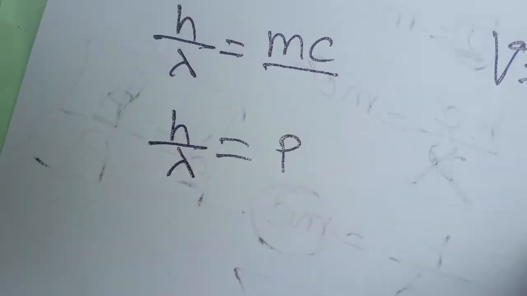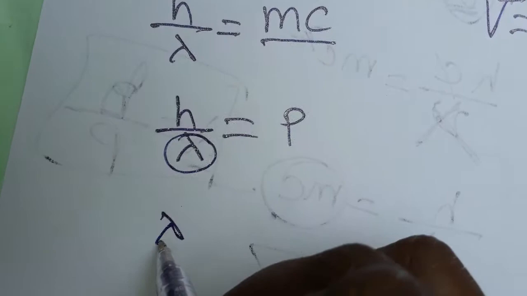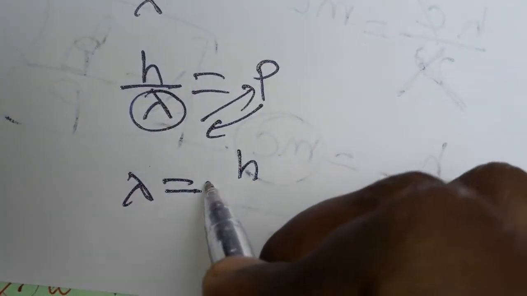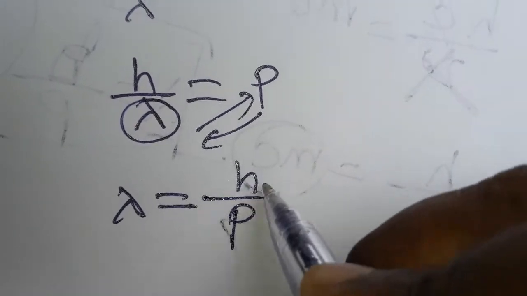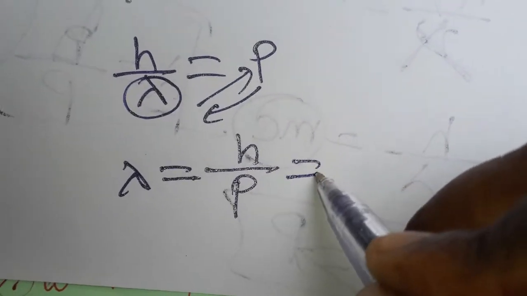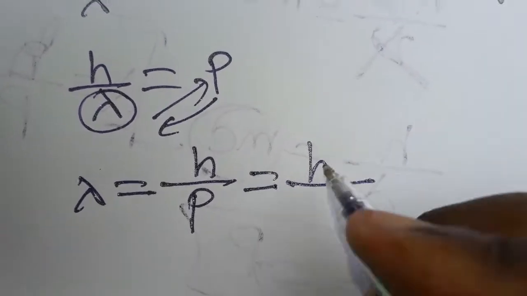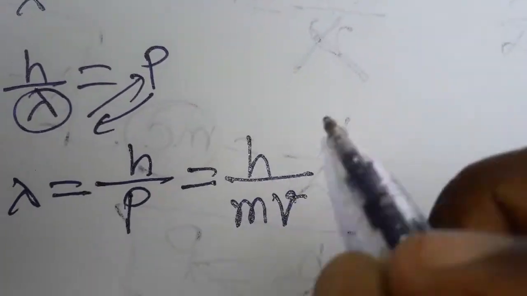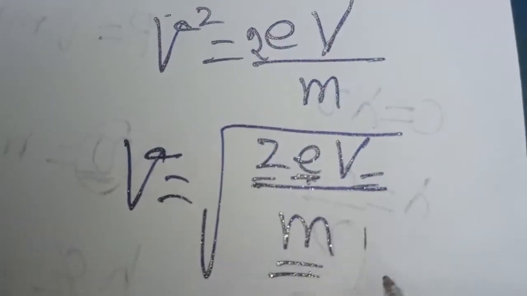Now we find lambda. Taking the momentum to the denominator, lambda is equal to h divided by p. Here p is the momentum of the electron, which is mass into velocity, mv. The velocity of the electron we already found.